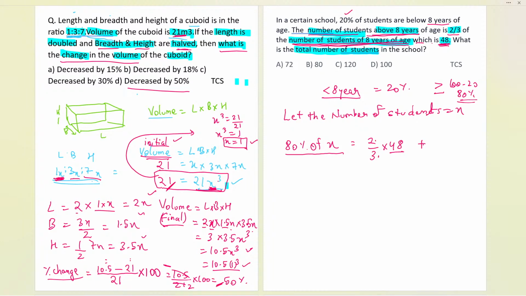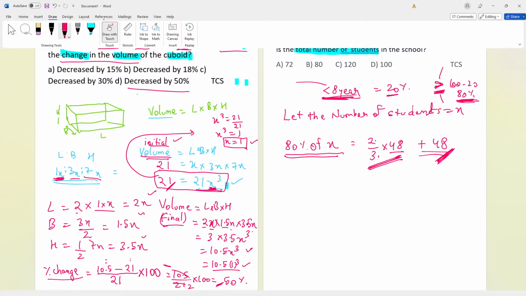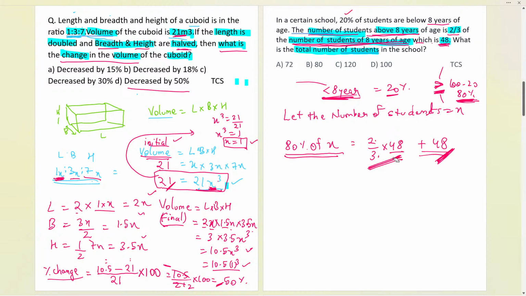Anything else do we have to do over here? Yes. We should be adding 48 as well to it. Why? Because we have to consider greater than or equal to 80%. This 20% was less than, and greater than or equal to is 80%. So if we are considering 80%, we have to consider those equal to 8 years of age, and this one is for those greater than 8 years of age. So I hope now you all got that. In this way you have to apply this complete part. It is an easy question, definitely, but the problem is that we might commit some mistake.